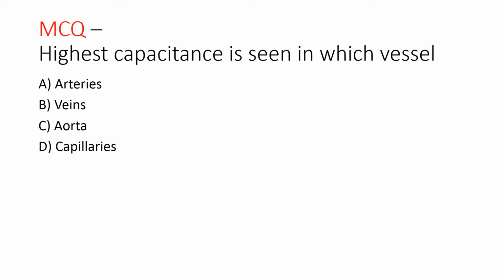Few MCQs regarding this topic. Highest capacitance is seen in which vessel? The options are arteries, vein, aorta and the capillaries. So highest capacitance is seen in veins, and that's why these vessels are known as capacitance vessels.